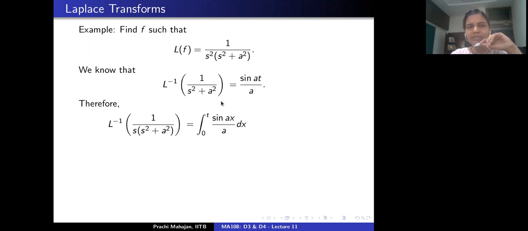And all I'm doing is taking the liberty of taking the inverse Laplace transform, provided that I am working with continuous functions. So is this okay? Everybody with me on this?